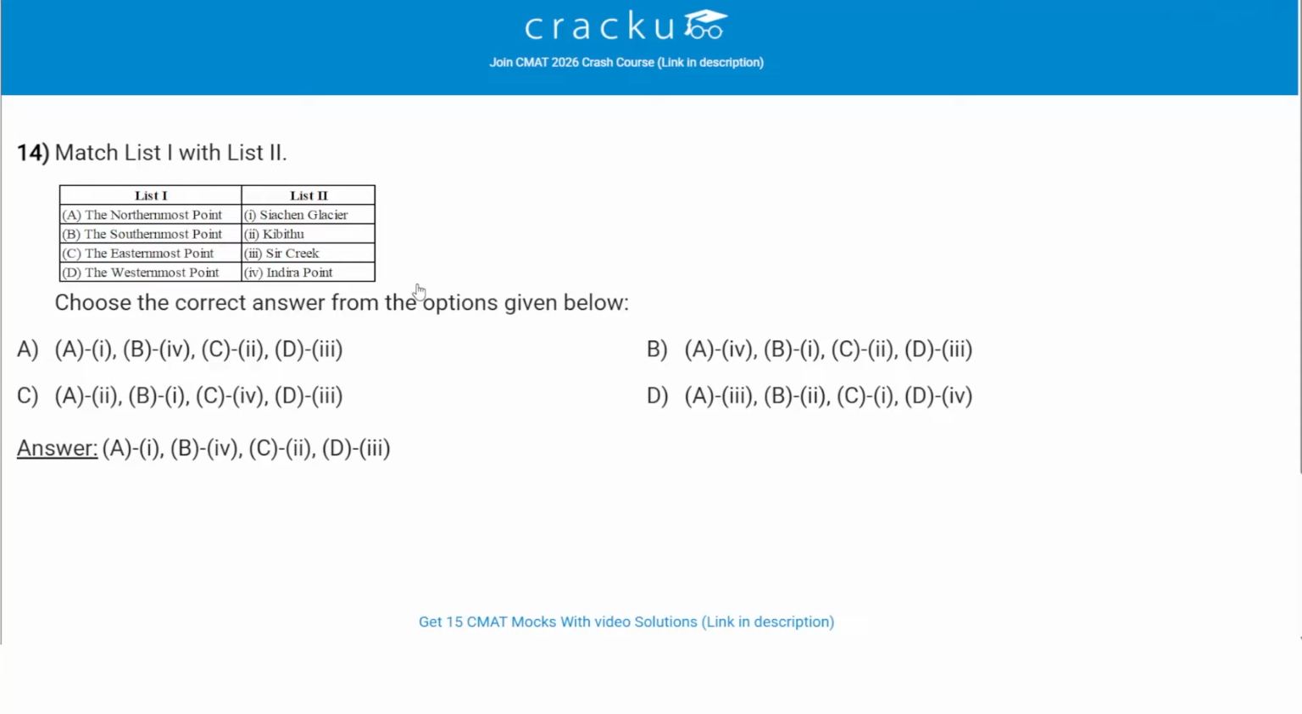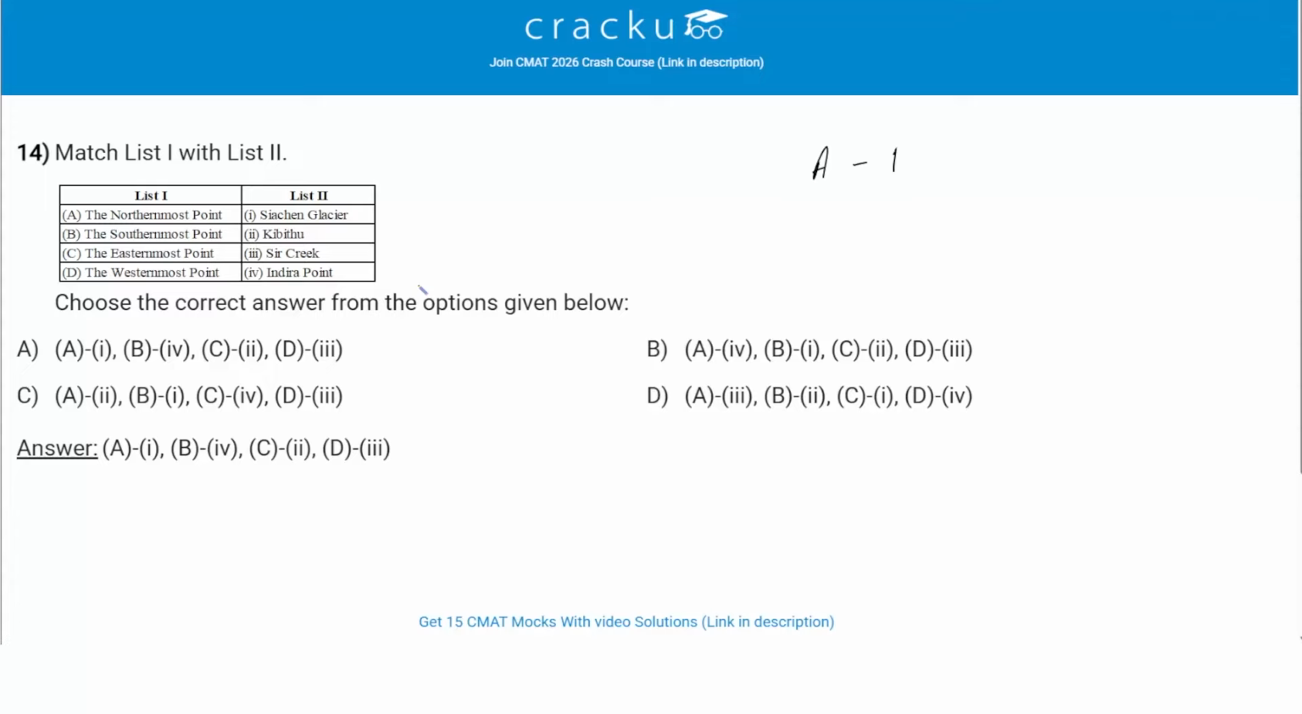Match list 1 with list 2. We are given the northernmost, southernmost, easternmost and westernmost points, and we have to match them. The northernmost point is basically the Siachen glacier, the northern extreme. So A can be matched with 1.